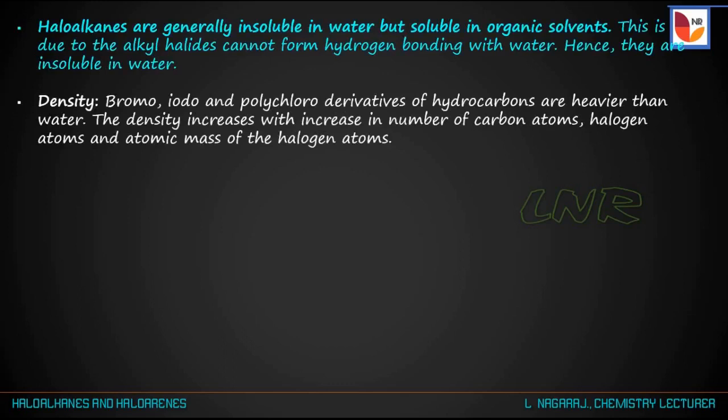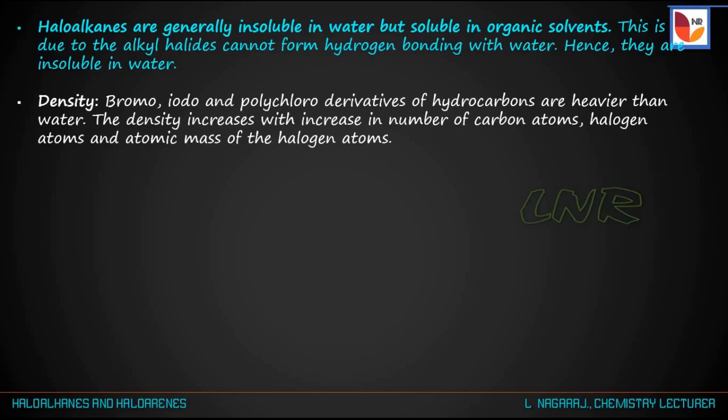And the next point is about the densities of the haloalkanes. That is, bromo, iodo, polychloro derivatives of hydrocarbons are heavier than water, and the densities increase with the increase in the number of carbon atoms or number of halogen atoms and atomic mass of the halogen atoms.